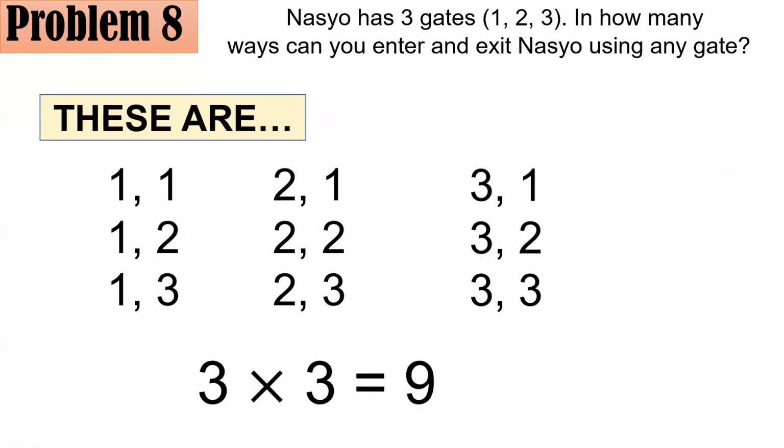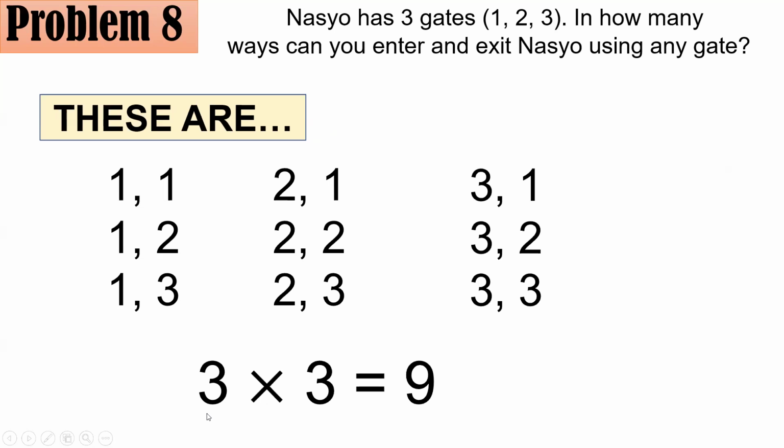And to make the long story short, there is actually a shortcut. You could see that there are 1, 2, 3, 4, 5, 6, 7, 8, 9 ways in all. But there is actually a shortcut here using the slot method and the fundamental counting principle. So the first slot is all about the entrance here. The second slot is all about the exit.